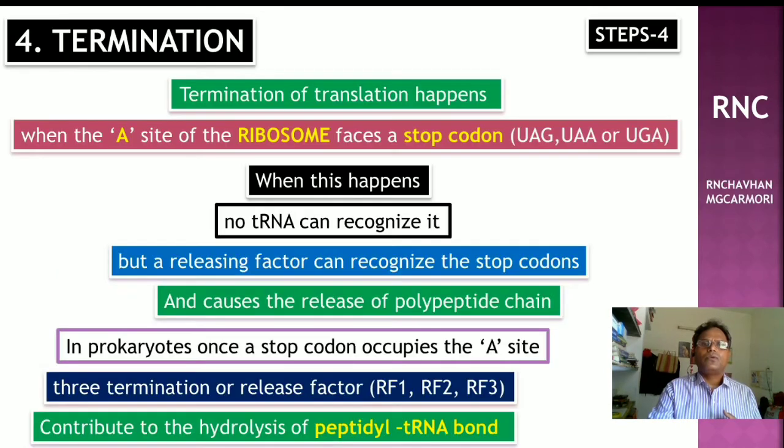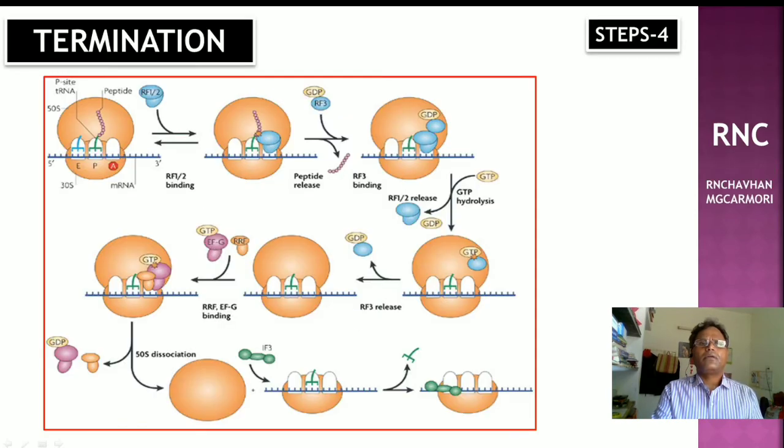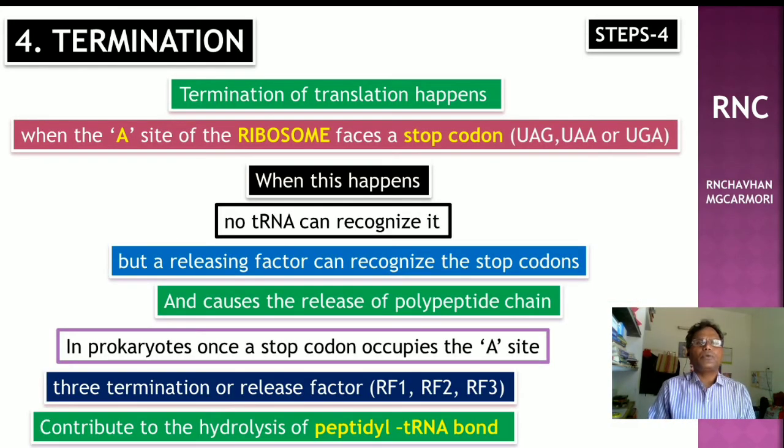Then the last step of translation is known as termination. Termination means to stop the process of protein synthesis. In this process, peptide bond formation and elongation of the polypeptide continue until a stop codon appears on the A site.